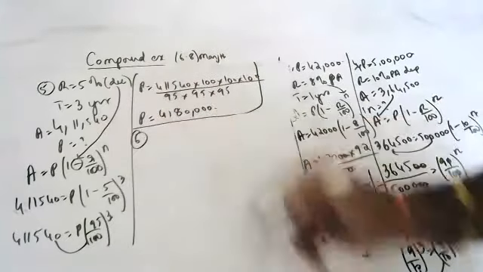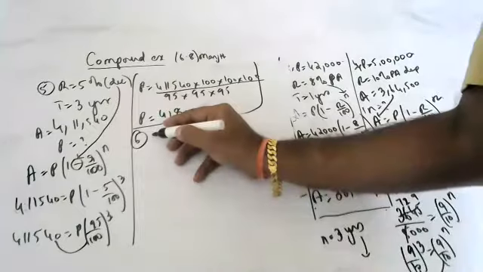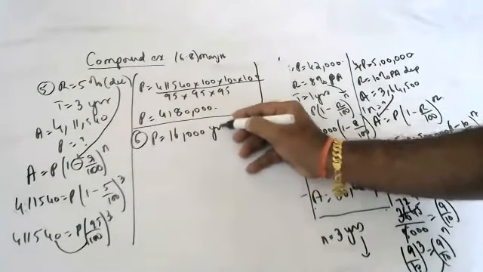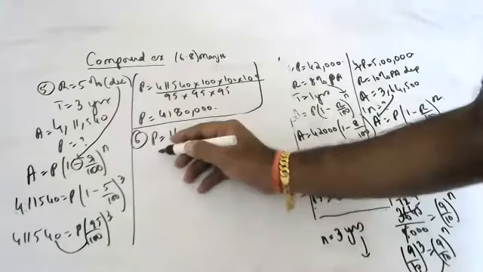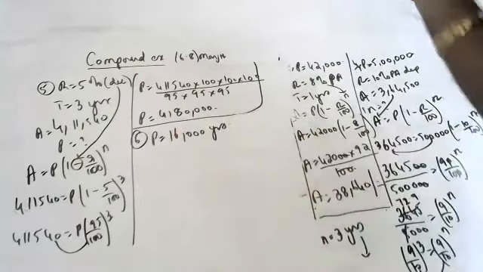Sujit, are you there? Yes, sir. Uranium decays at a constant rate in such a way that it reduces to 50% in 16,000 years, its half-life period. In how many years will it reduce to 25%?